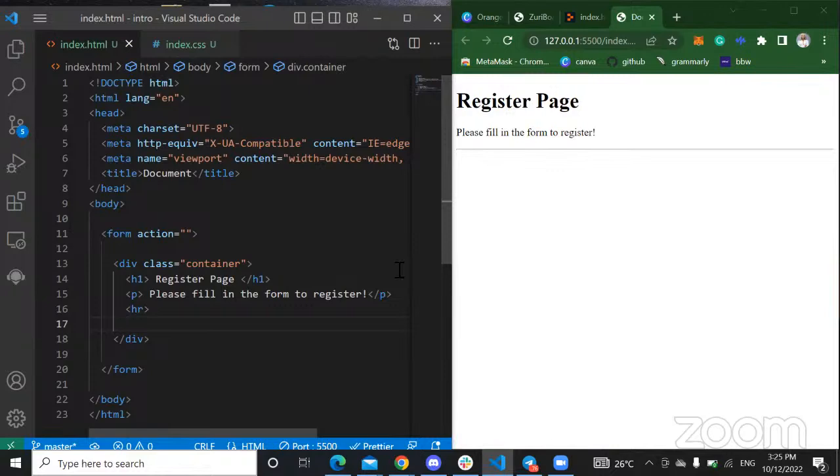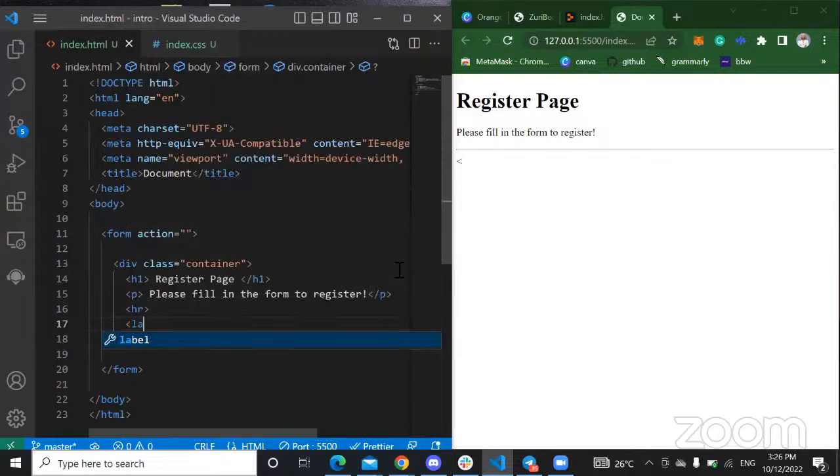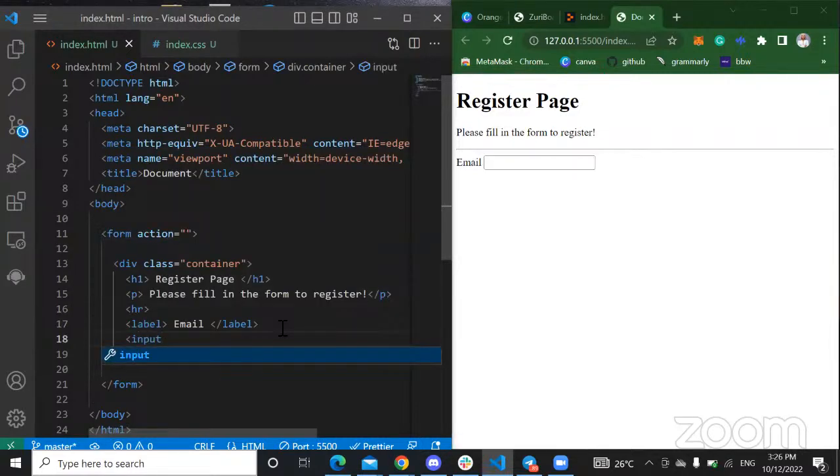And let's give this a label. I want the person to just go directly and put in, I just want a very simple form. So I want the person to just put in an email, right? So I have to have a label that says email, and then under this label, I have to put in an input tag. The input tag actually enables the person viewing to be able to input something. That is just what the input tag means.